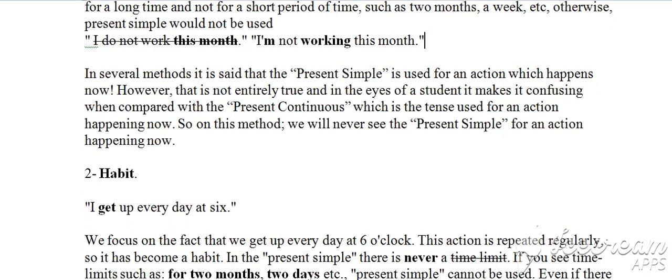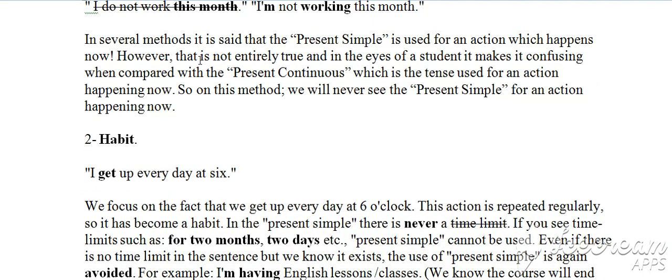And then there's the explanation where it says, in several methods it is said that the present tense or the present simple is used for an action which happens now. However, that is not entirely true, and in the eyes of a student it makes it confusing when compared with the present continuous, which is the tense used for an action happening now. So on this method, Spice English, we will never see the present simple for an action happening now.